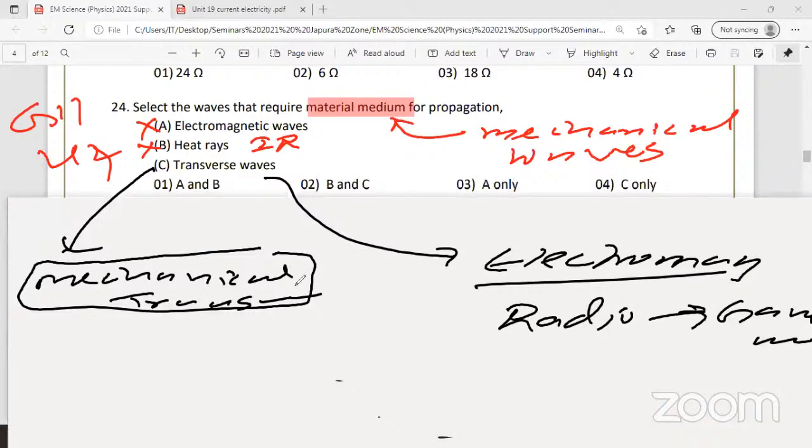Water waves. Very good, Saditma, excellent. Water waves need a material medium. Water waves are both mechanical and transverse. Sound waves are mechanical longitudinal. Please write that down if you don't know. Electromagnetic waves are all non-mechanical transverse. Here the answer is the fourth. The most correct one is the fourth, because the first two are not necessary at all. Question 24, the answer is fourth.